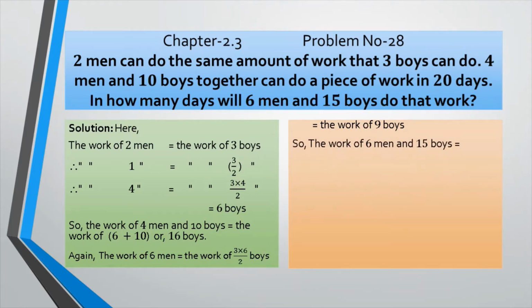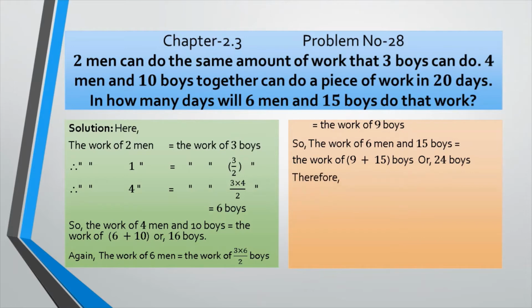So the work of 6 men and 15 boys, as you can see in the third line, in how many days will 6 men and 15 boys do that work? That's why we will find out 6 men equals to how many boys. So the work of 6 men and 15 boys, as you can see, instead of 6 men we get 9 boys. So we will write down 9 plus 15 boys, or 24 boys. Now we have made 16 boys and 24 boys. There will be no men now.